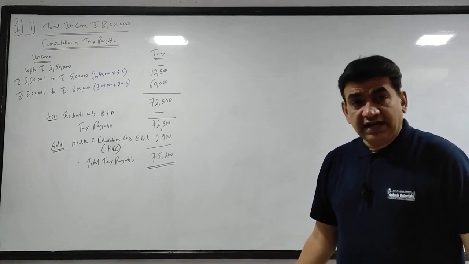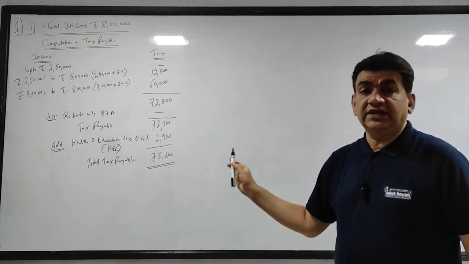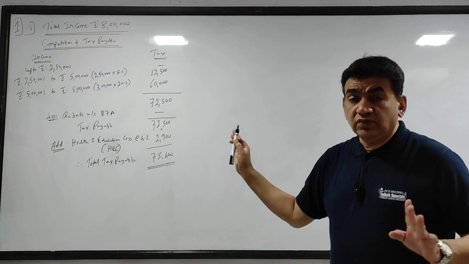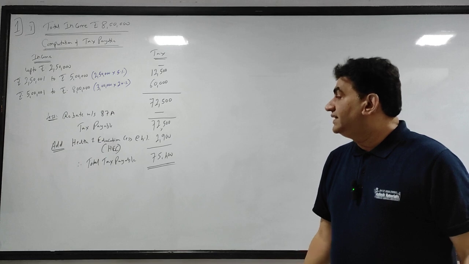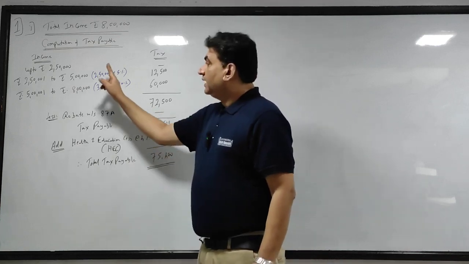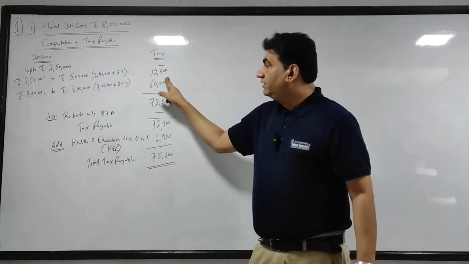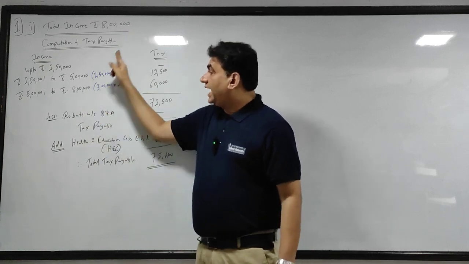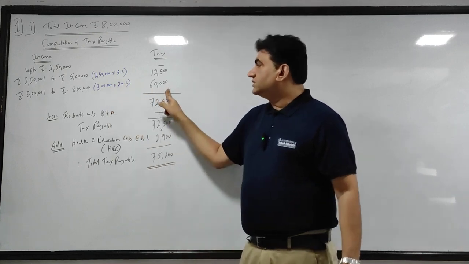Got it, guys? So, if the person has an income of 8 lakhs for assessment year 23-24, previous year 22-23, then this will be the tax. Remember, this is what is applicable for your batch. So, total tax payable will be 75,400. I'll repeat. It is a below 60 years question. Up to 250 nil. 2 lakh 50 to 5 lakh will be 12,500. 5 lakh to 8 lakhs, it is below 10 lakh, so here it is 8 lakh, so this will stop at 8 lakhs. 8 lakh minus 5 lakh is 3 lakh. 20% of 3 lakh is 60,000.